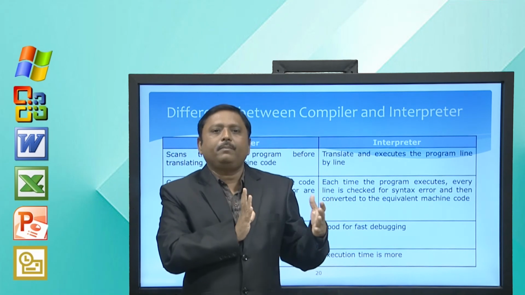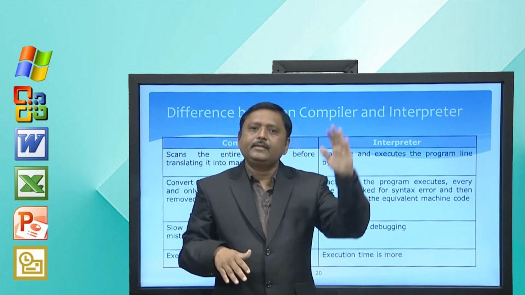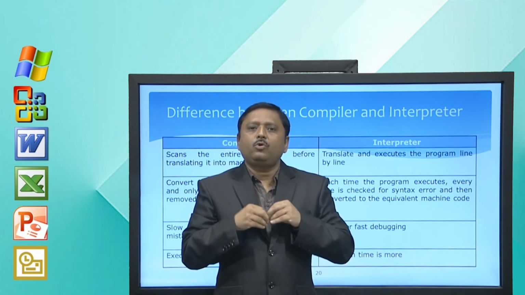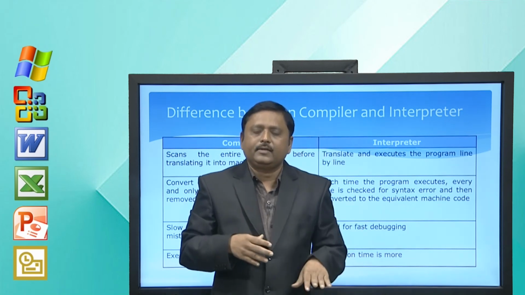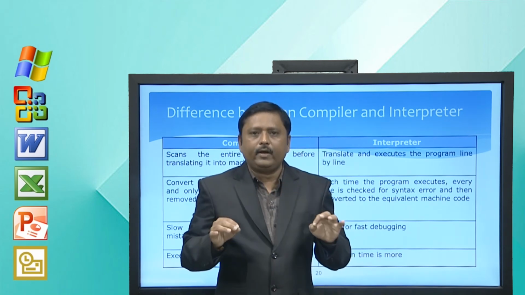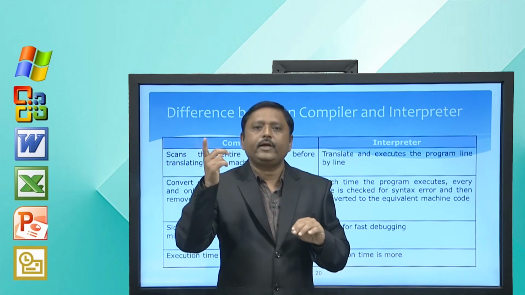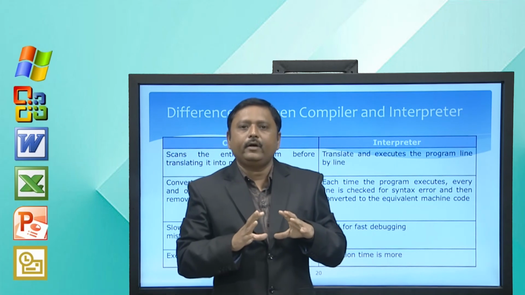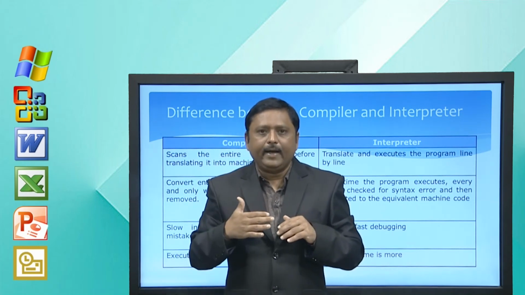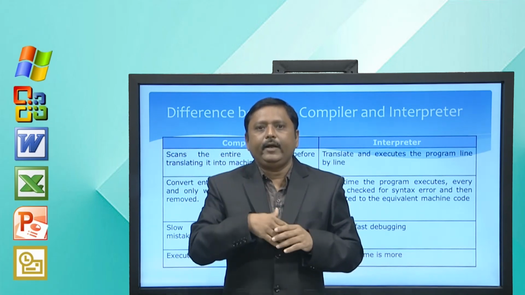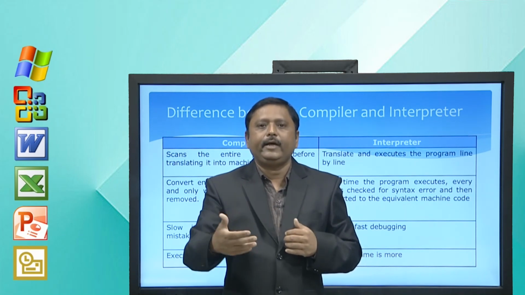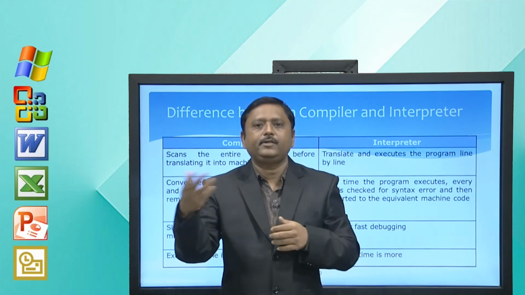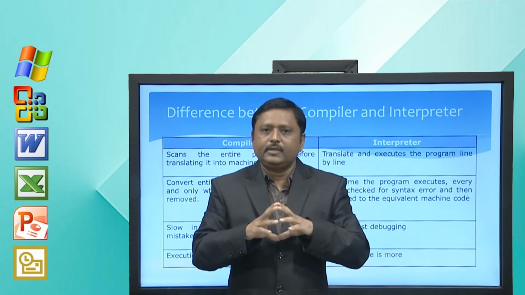But in case of a compiler, it reads the entire program and shows you a list of all the errors, and if there is no error, it will immediately execute your program. In case of an interpreter, it reads the program line by line, converts immediately, and if there is no error, it converts that line into machine code and executes it. So, this is the difference.